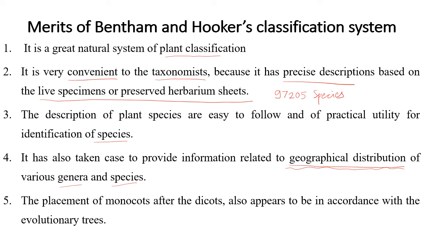The placement of monocotyledons is after dicots. So first they place dicots and then they place monocots. This finds agreement with the prevalent view among taxonomists, that dicots are primitive and monocots are advanced.